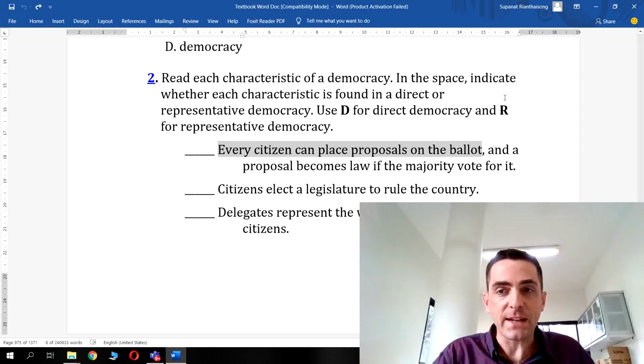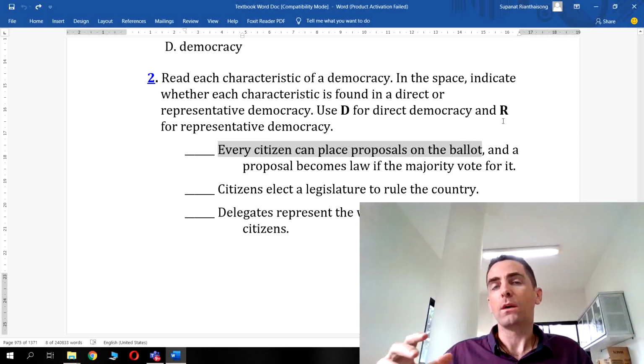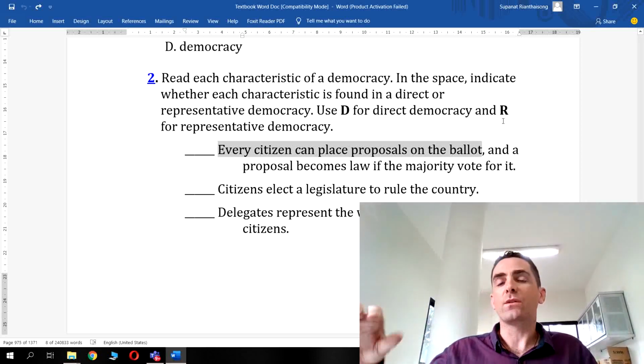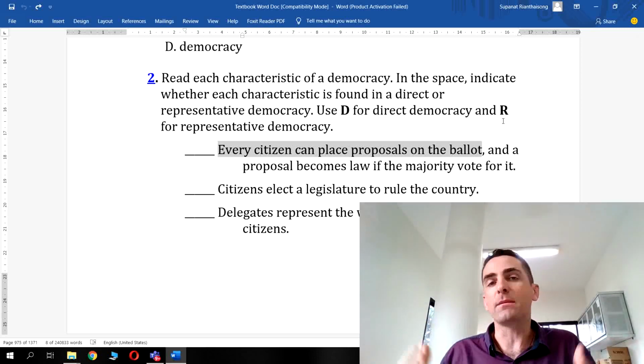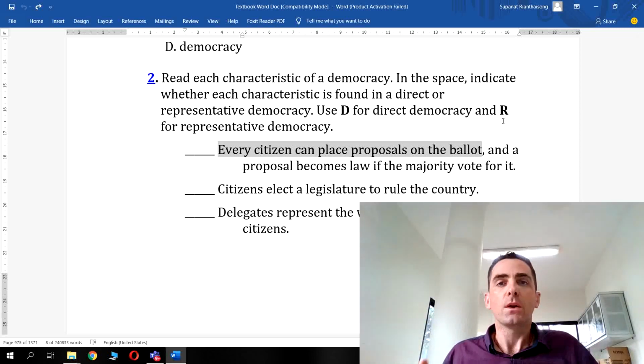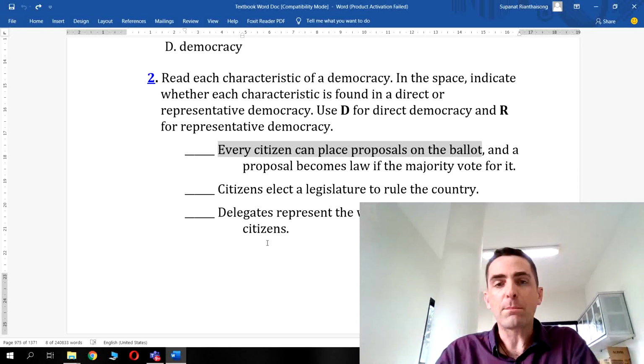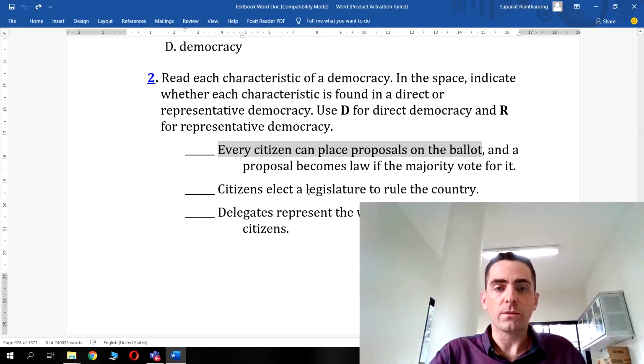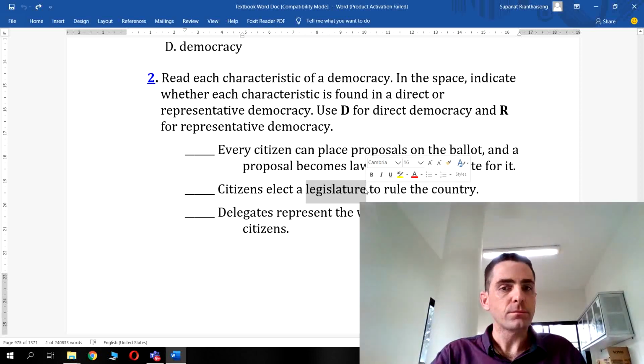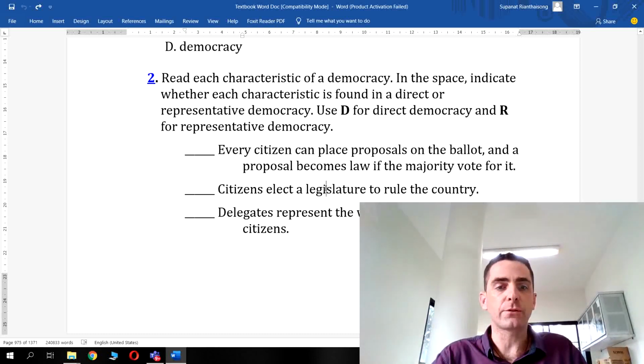If it was a representative democracy, you vote for a representative who will then fight your corner, so to speak, in the government itself, in Parliament or in Congress, wherever. So yeah, the first one is direct. Next one, citizens elect a legislature to rule the country. Well, that's a representative democracy, isn't it? Citizens elect a legislature, that's a law-making body, so that's Congress in the US, to rule the country and make laws.